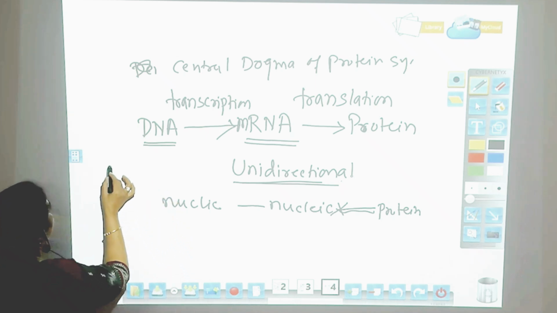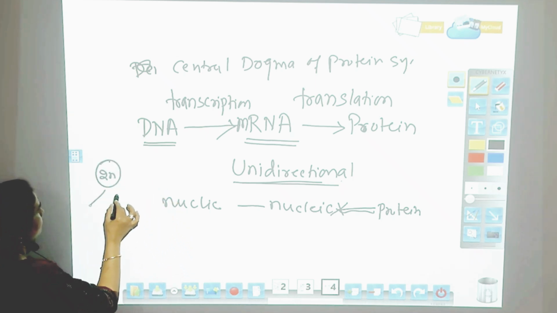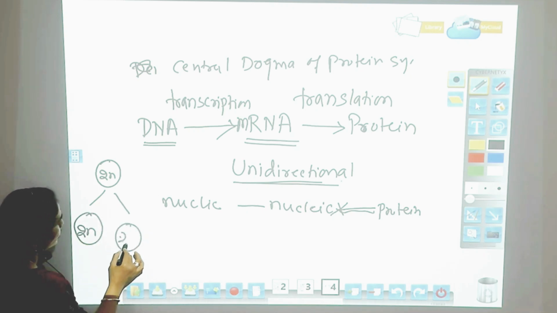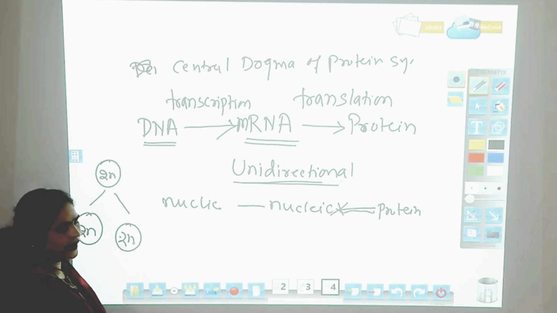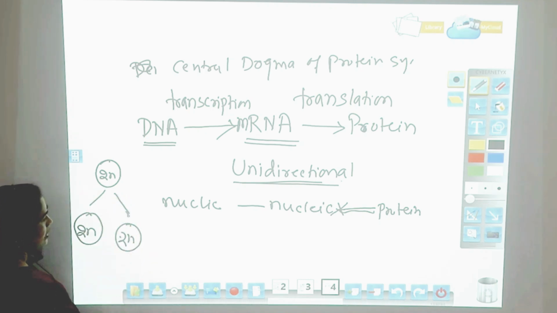Now when a cell divides, it always has to have its whole set of chromosomes. Suppose this is a somatic cell and it is undergoing a mitotic division, which will divide into 2 cells. Again, it will divide into 4 cells.